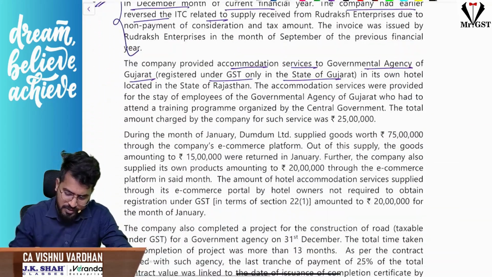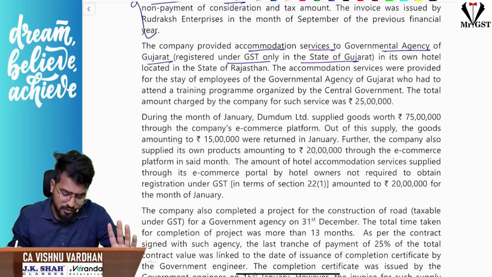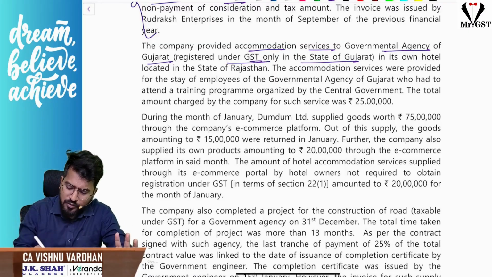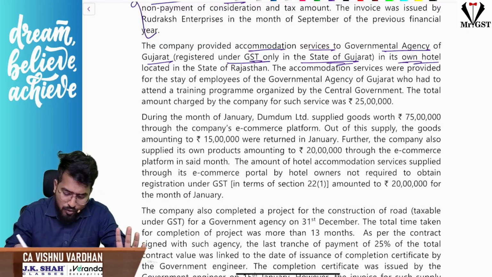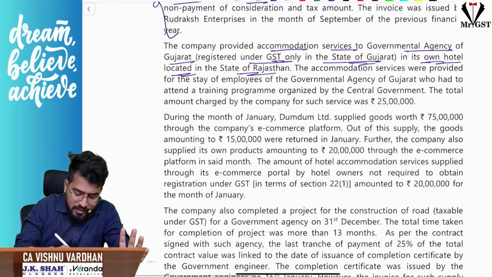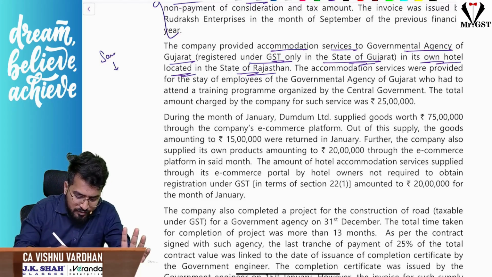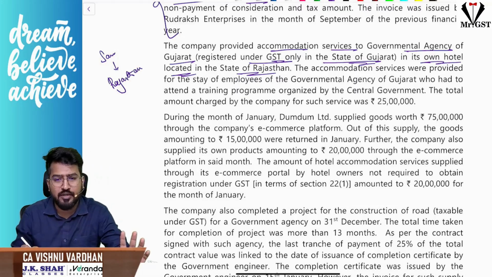Let us read this paragraph fully. The company provided accommodation services to governmental agency of Gujarat registered under GST only in the state of Gujarat in its own hotel located in the state of Rajasthan. Guys, understand this company. The hotel is where? Hotel is in Rajasthan. Are you understanding the point?